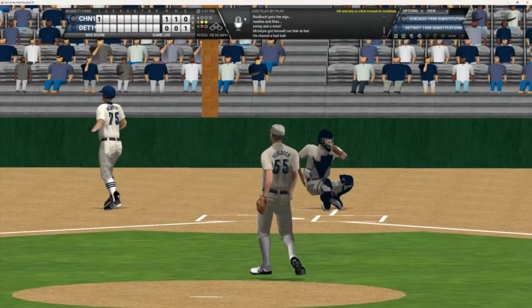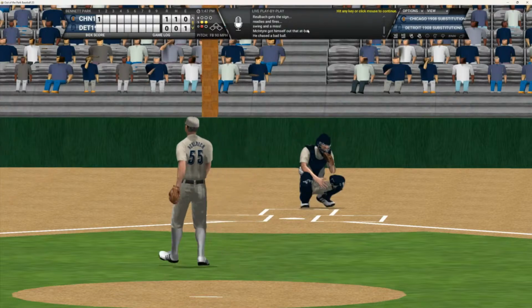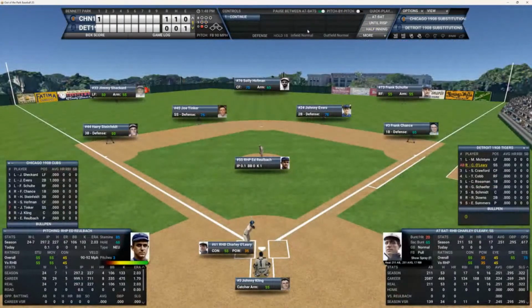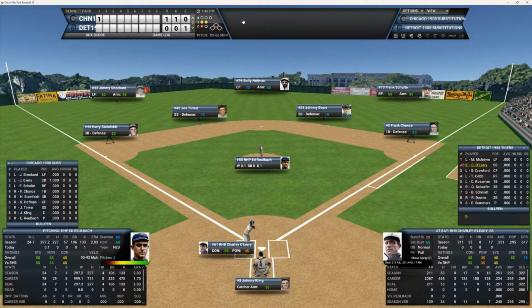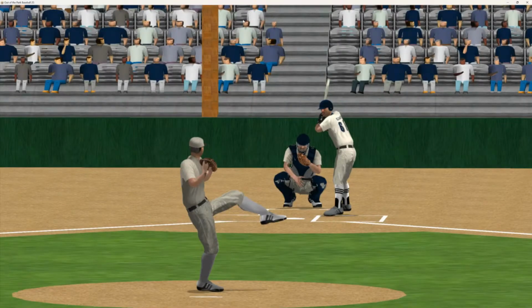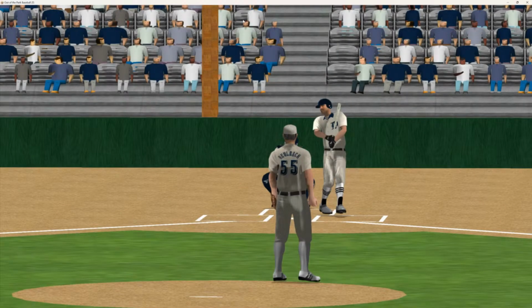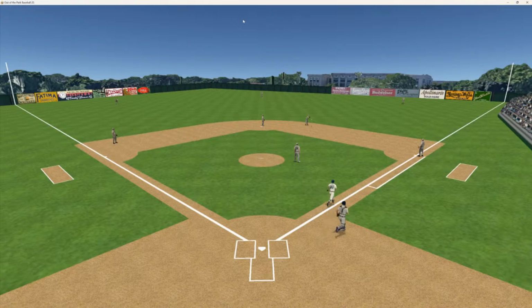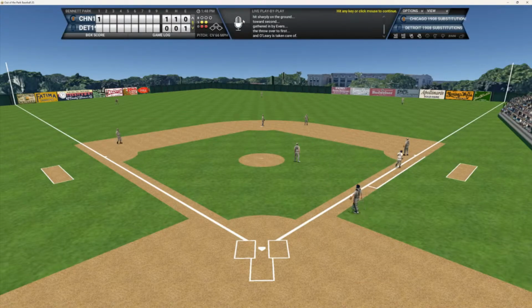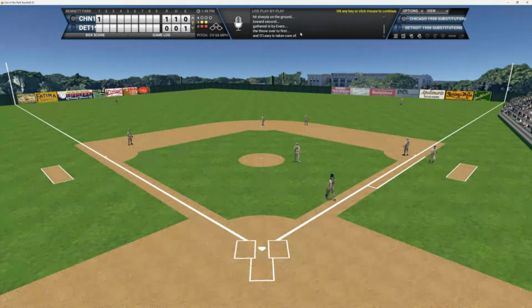And that's taken for strike 3. 1 up and 1 down here in the bottom of the first. And Charlie O'Leary comes to the plate. He batted .251 in 1908 with 17 RBIs. And here's the 0-2 pitch to O'Leary. And that one's hit down the second. Should be an easy play for Johnny Evers over to Chance for out number 2.